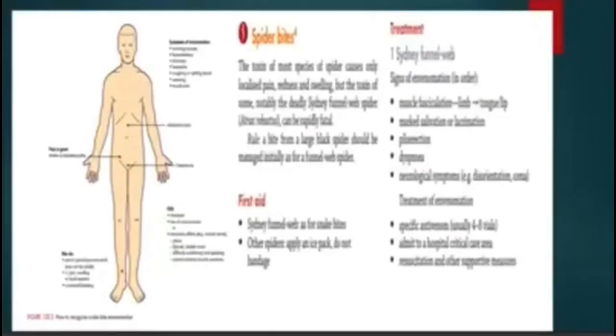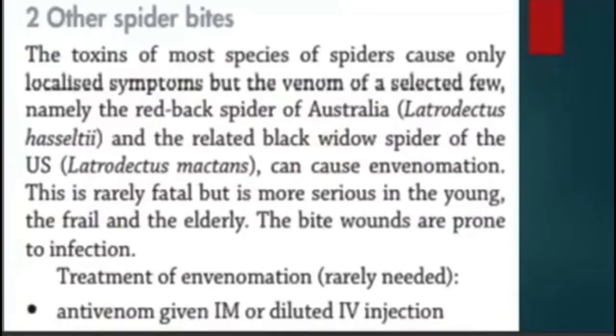Here, the spider bite toxins of most species of spider cause only localized symptoms, but the venom of a selected few, namely the redback spider of Australia and the related black widow spider of the US, can cause envenomation. This is rarely fatal but is more serious in the young, the frail, and the elderly. The bite wounds are prone to infection. Treatment of envenomation is rarely needed, but it is also written in this book of John Murtagh.